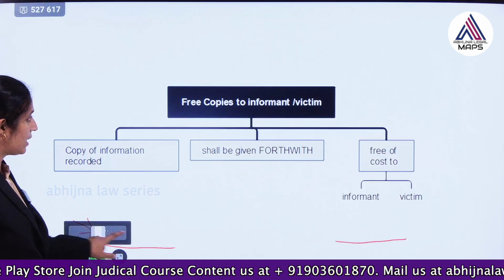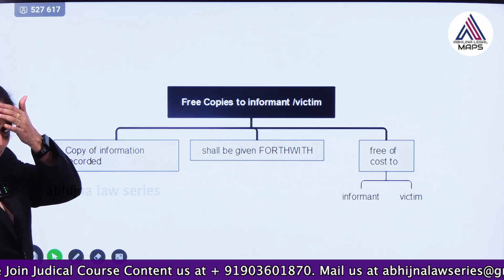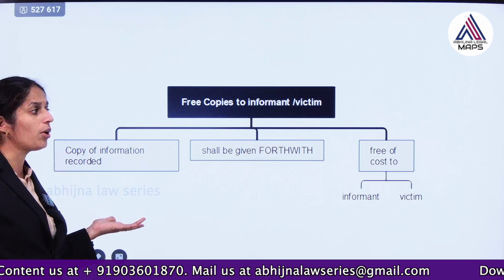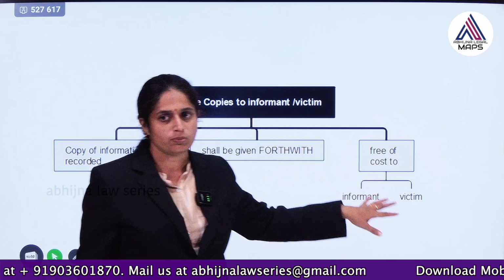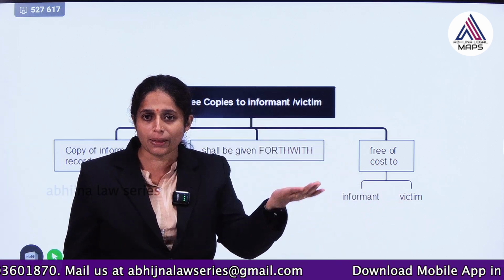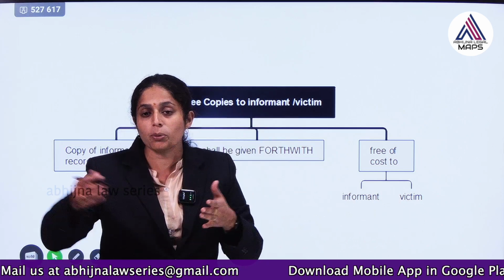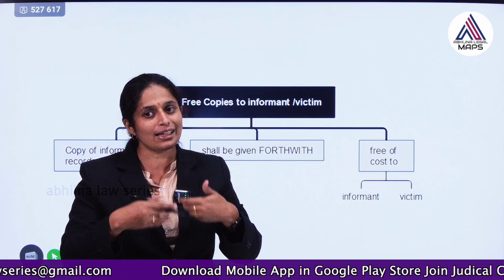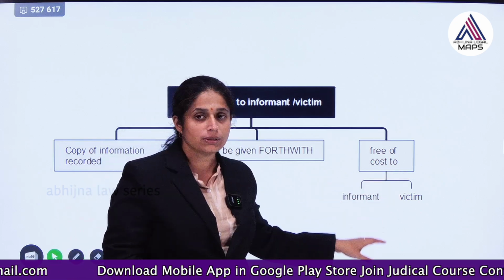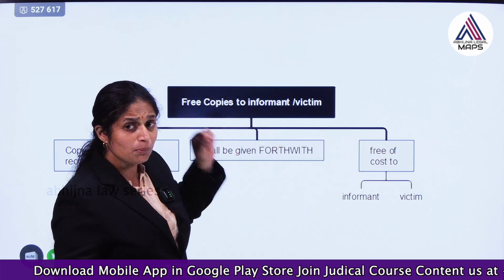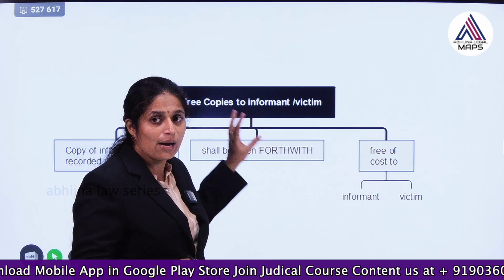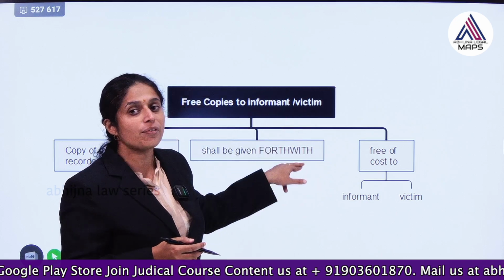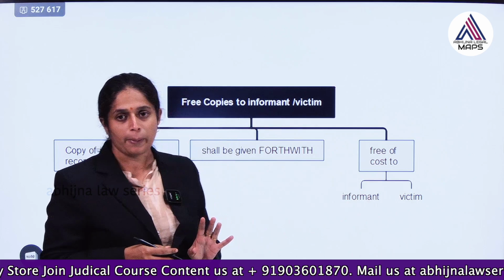And as I already said, whatever the FIR copy is there, once the FIR is registered, the copy of the FIR should be given to the informant and also to the victim, because sometimes the informant could be a different person and the victim could be a different person. The victim could be in the hospital, while the informant is coming and informing the police at the earliest. So for both persons, the police need to give the copy forthwith, which means immediately. They have to give the copy of the FIR to the informant or the victim.